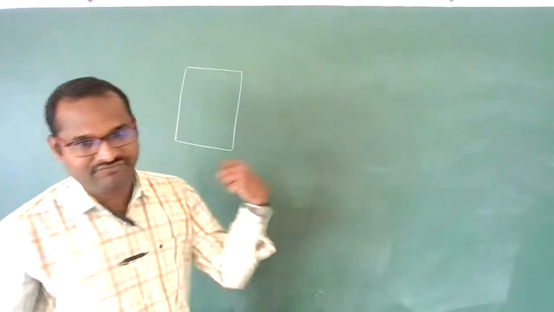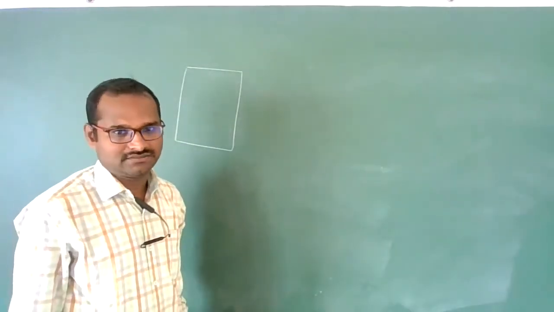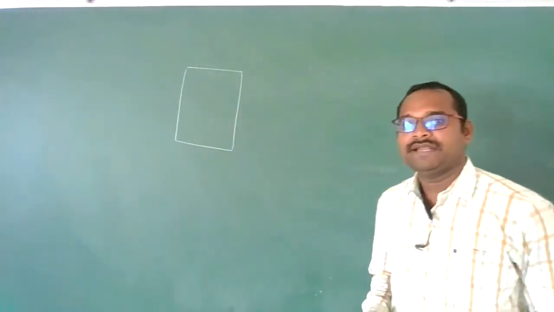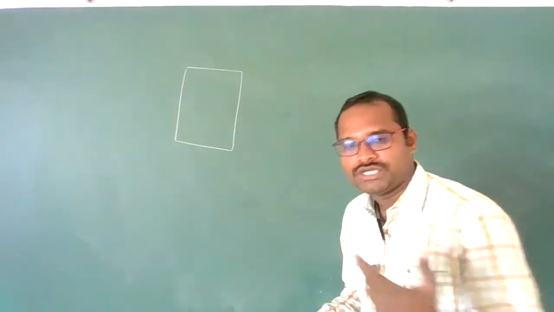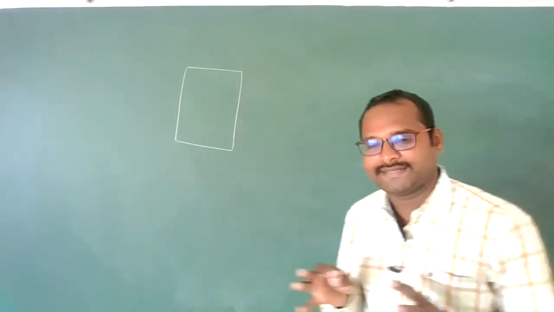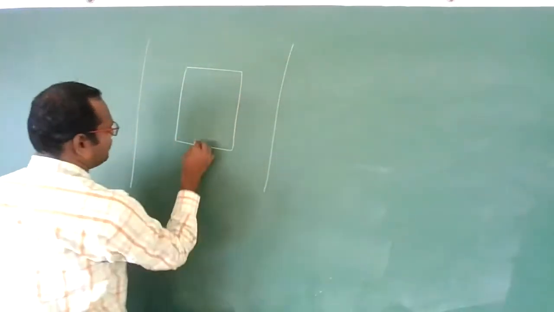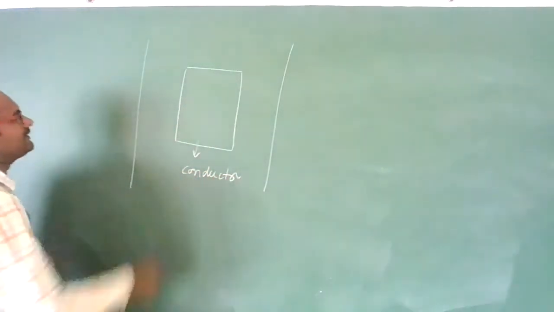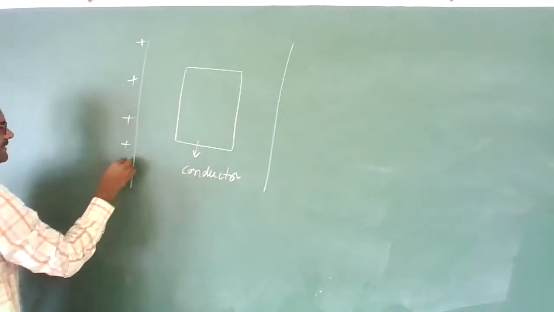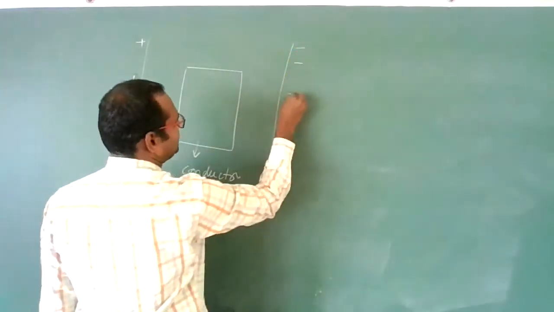But whenever you apply some external electric field to that conductor, the free electrons present in the interior of the metal will be acted upon by some force. Due to that force, they will move in one particular direction. Clear, students? Now let us suppose we have placed this conductor inside some external electric field.